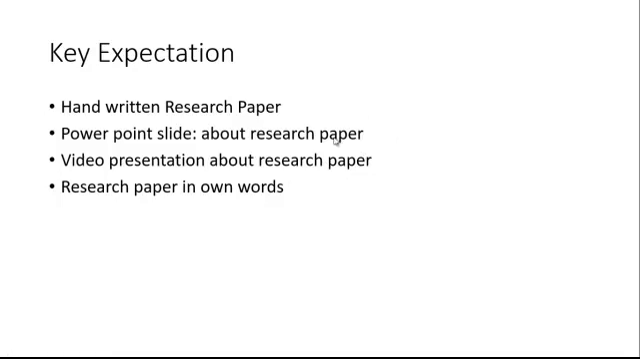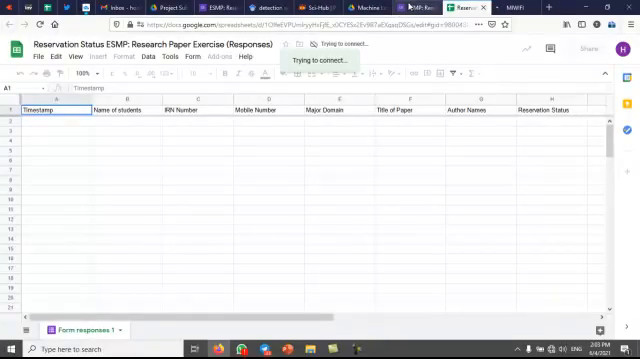It is expected that the same research paper be interpreted in the student's own words, and this interpretation and rewriting of the paper in their own words carries 5 marks. So this is a bonus. The 10 marks are compulsory for submission, meaning whoever does the submission will get 10 marks. But the 5 marks will be awarded only to those students who give a good quality research paper in their own words. In order to do the submission, we have made a provision for a Google form.